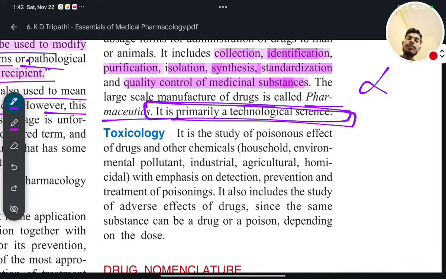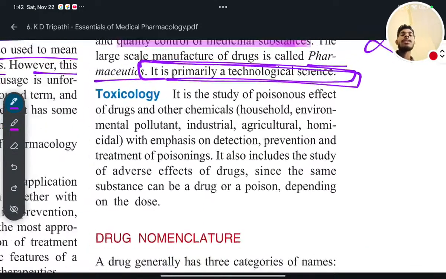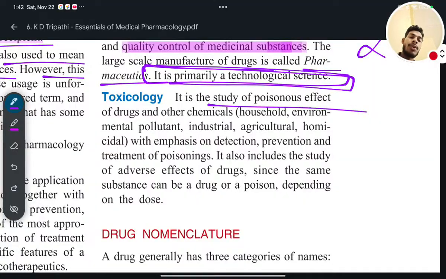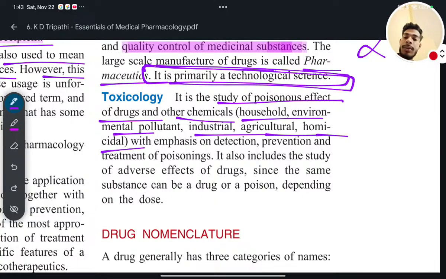Okay. Next, toxicology. What is toxicology? It is the study of poisonous substances or the study of the poisonous effect of drugs and other chemicals, household, environmental pollutants, industrial, agricultural and homicidal, with emphasis on detection, prevention and treatment of poisonings. So what are they?